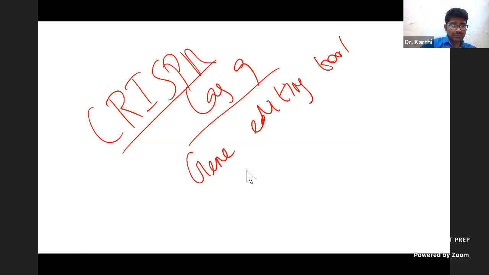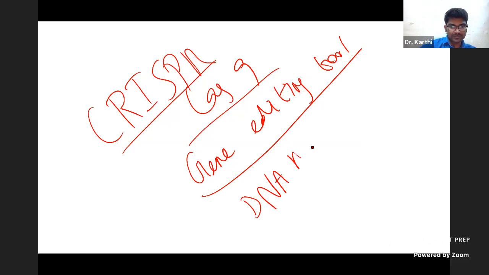The advantage of the CRISPR-Cas9 system is it is very accurate. You can exactly target and exactly change the sequence. Just know that it is a gene editing tool. How it works: it is based upon the DNA repair mechanism. I will give you one extra point.